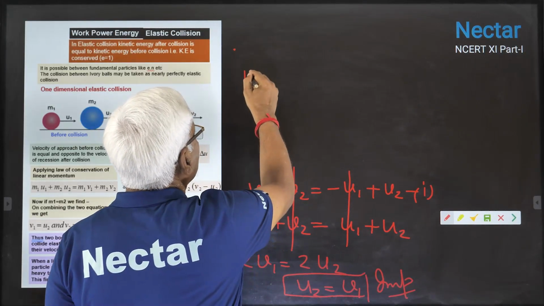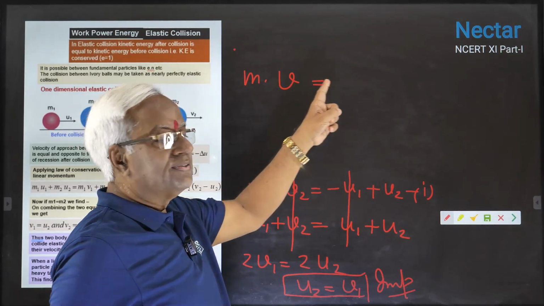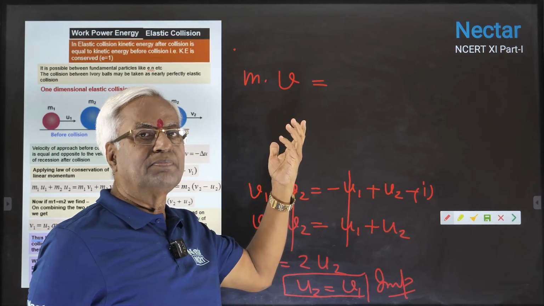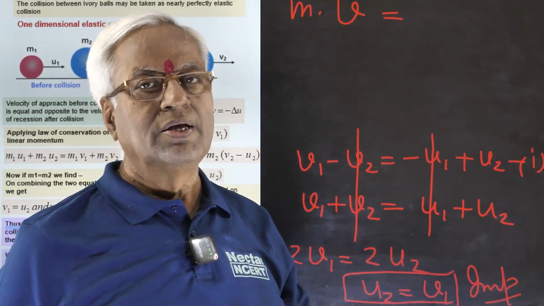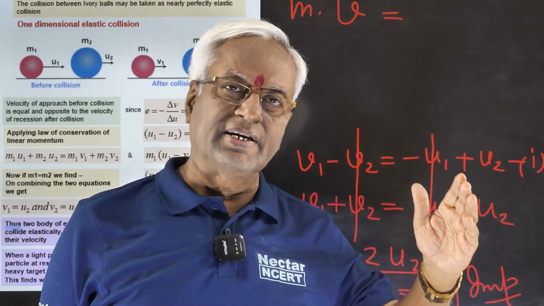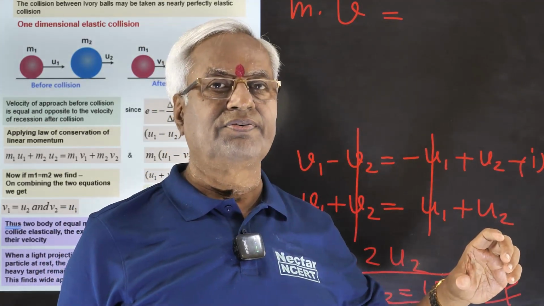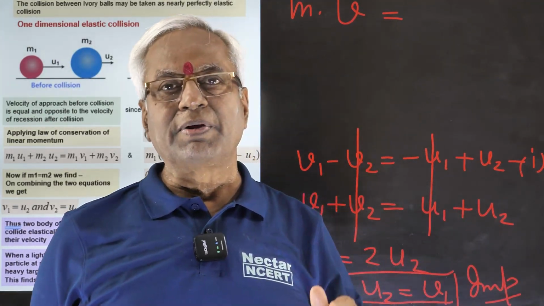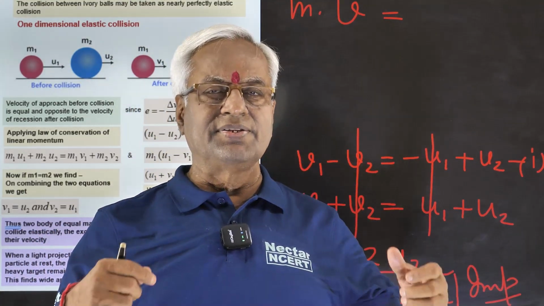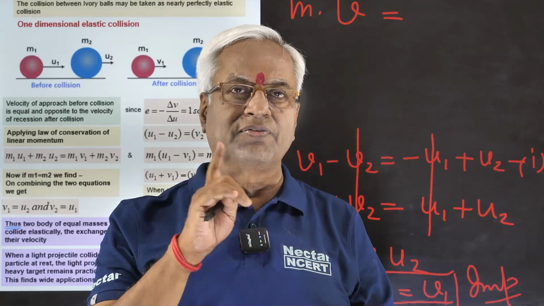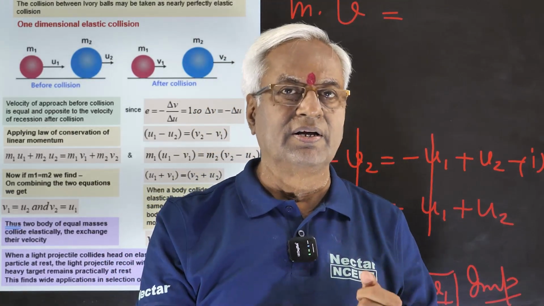And why velocity only? You are saying that mass is equal. Velocity is getting exchanged and mass is same. That means you can say there is exchange of momentum also. There is exchange of kinetic energy also. Now let's be generalized. When the elastic collision between bodies of equal masses takes place, we might say in general there is exchange of momentum, kinetic energy and velocity as well.